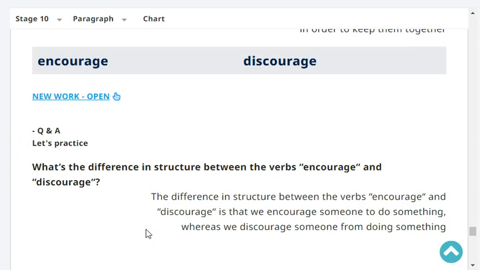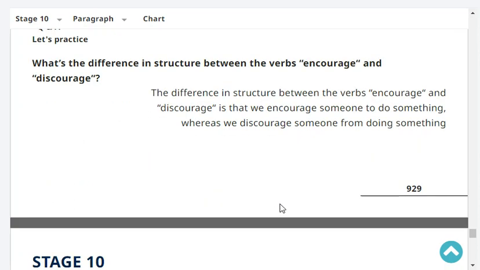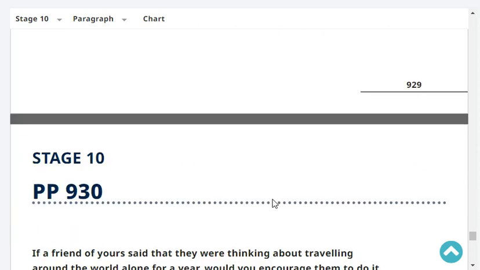Okay, what's the difference in structure between the verbs encourage and discourage? The difference in structure between encourage and discourage is that we encourage someone to do something, whereas we discourage someone from doing something. Very good.